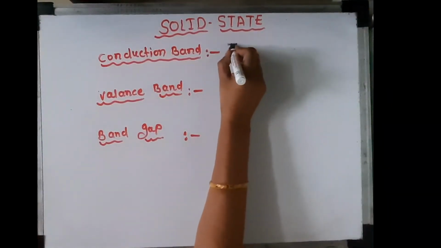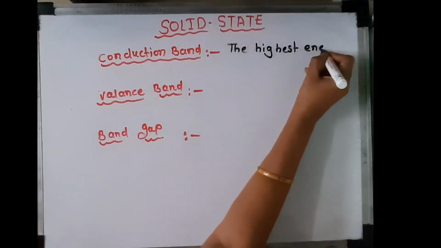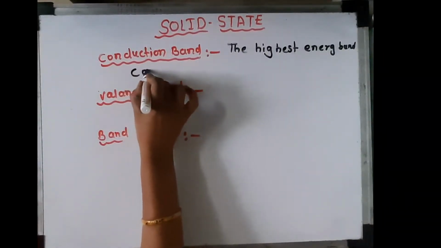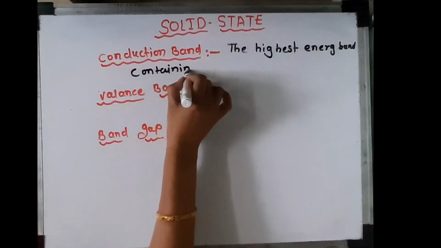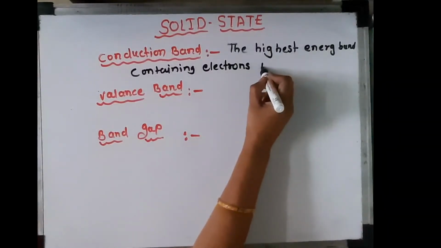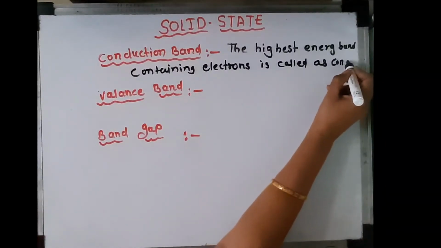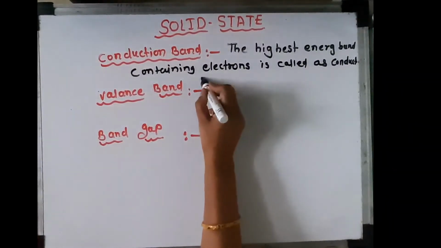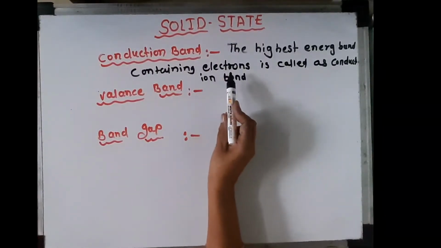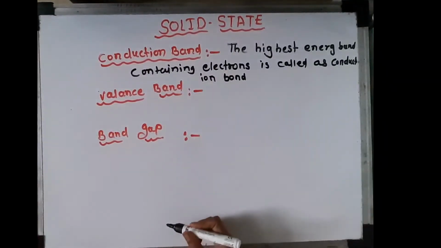The highest energy band containing electrons is called conduction band, where the electrons are there and the energy level is highest. That band is known as a conduction band.